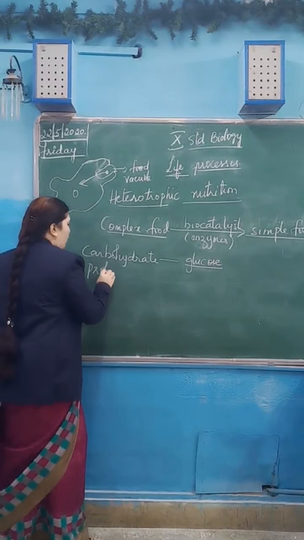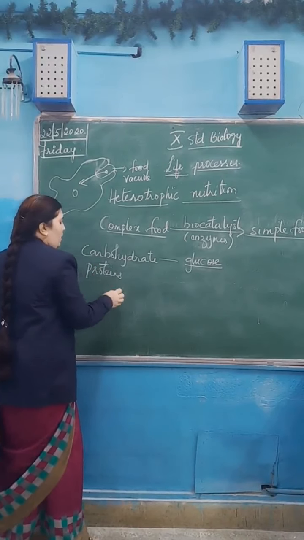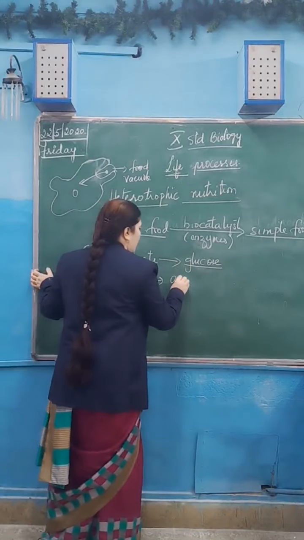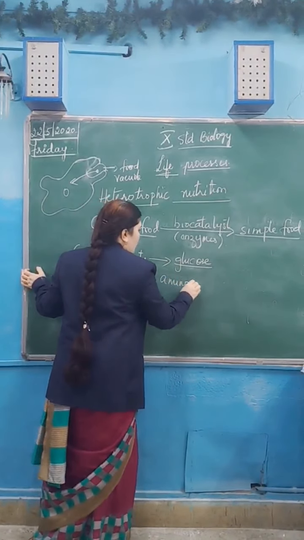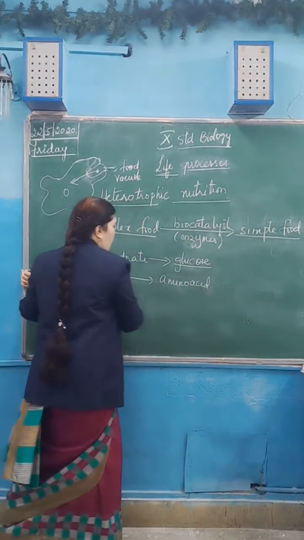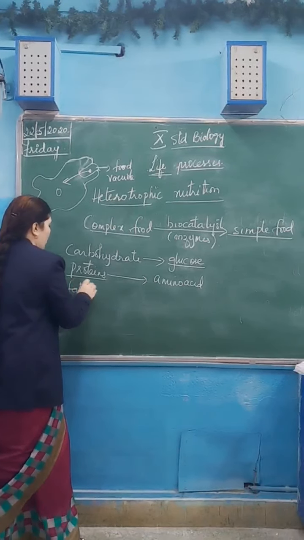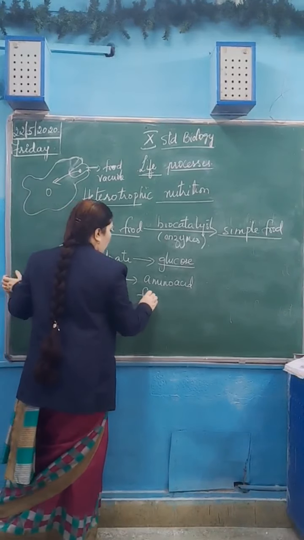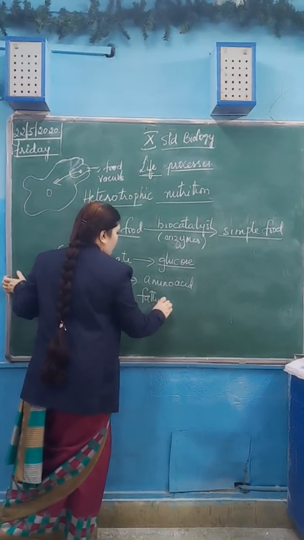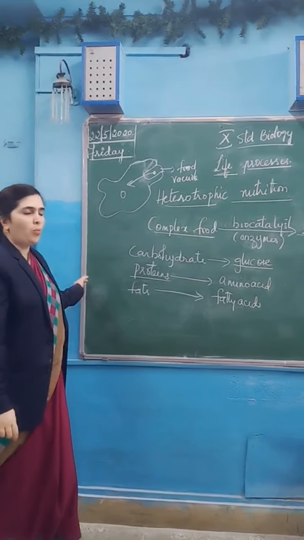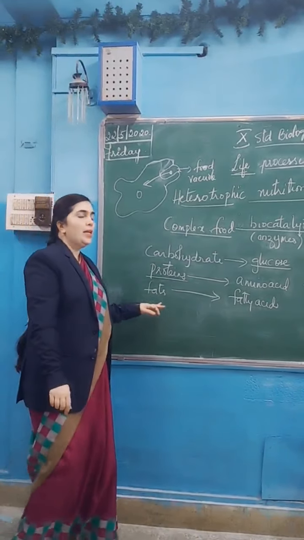Proteins, what we are taking in our food, are converted to amino acids. Amino acids are the basic units of protein. Okay. Fats are finally broken down into fatty acids, which can be easily absorbed by the blood and assimilated in the cells.